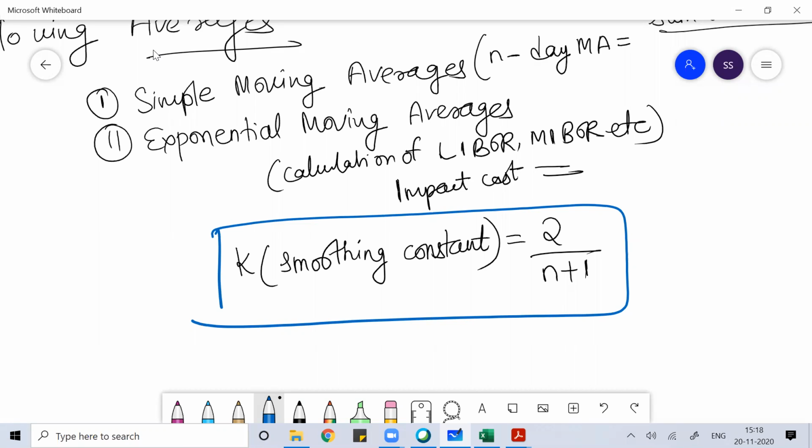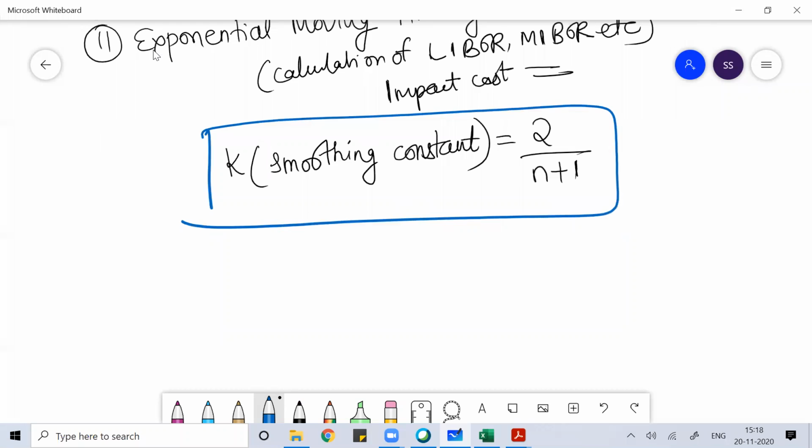N is the number of days for which you want to find the moving average. So first we find the value of K, which is 2 divided by n plus 1.